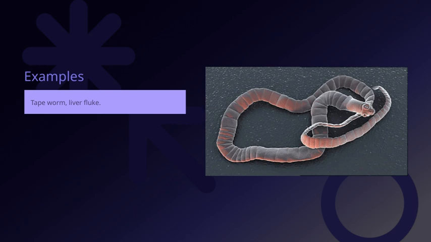On the other hand, the liver fluke is a small flatworm that primarily infects the liver, usually through ingestion of contaminated water plants or raw fish. Both of these parasites illustrate the diversity of parasitic worms and their ability to adapt to different environments within the host. Recognizing these examples helps us understand the importance of proper food handling and sanitation in preventing parasitic infections. They are perfect illustrations of how parasitic worms can impact health and why ongoing vigilance is essential.